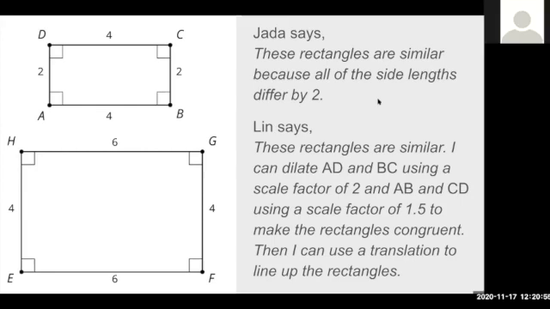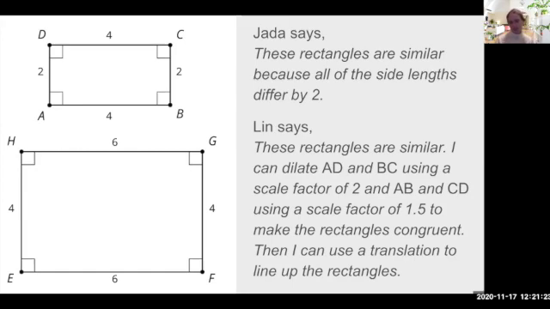No. No. So that kind of automatically we can X out Jada's response. Because, well, 2 by 2 equals 4, right? These corresponding sides of H and E, D and A, C and B, and G and F. D and C, which is 4, multiplying that by 2, or A and B by 2, which is also 4, does not equal 6. So then we can cross out Jada's.